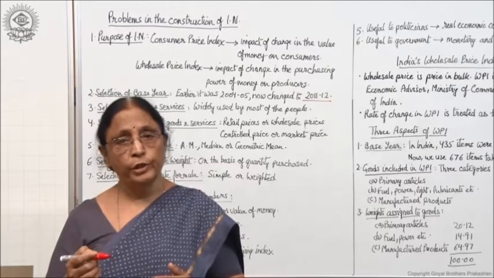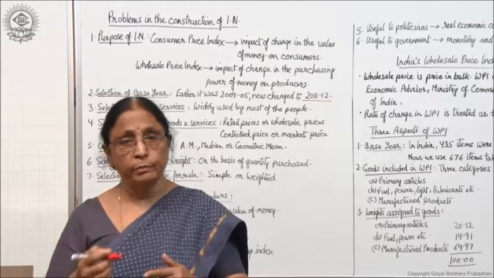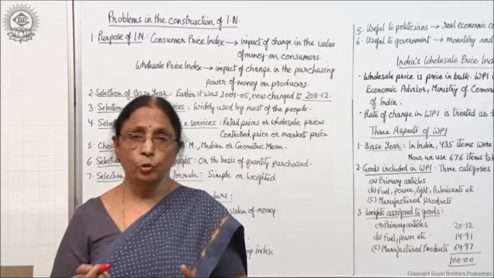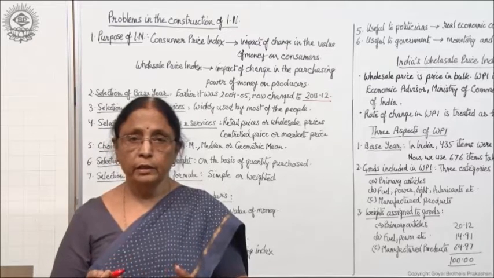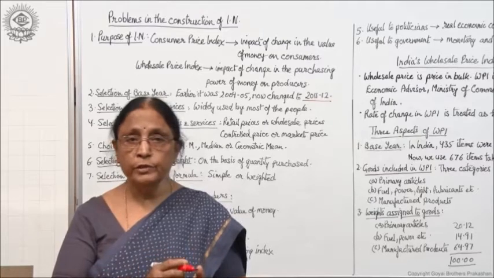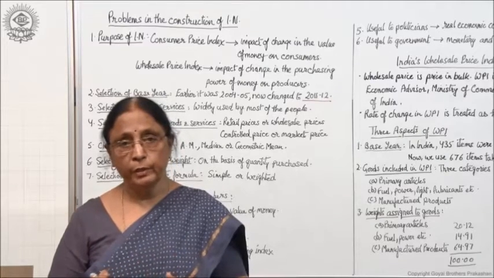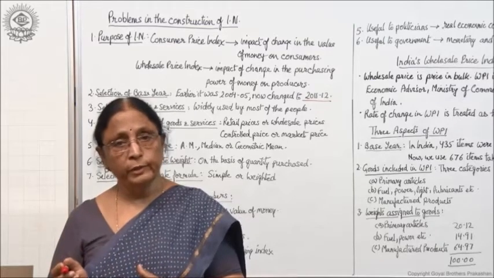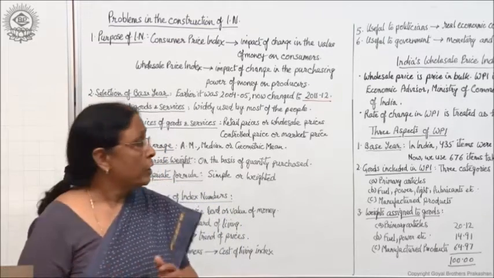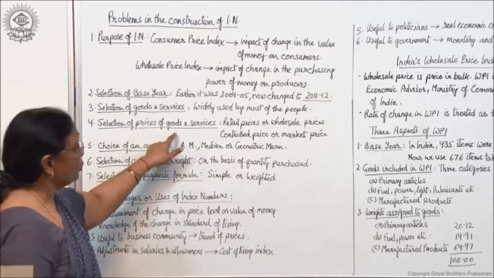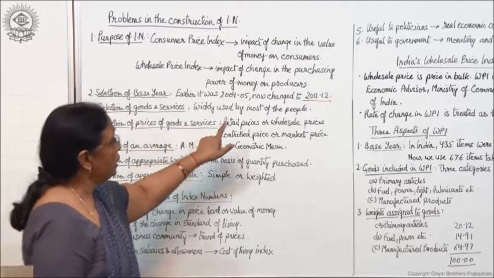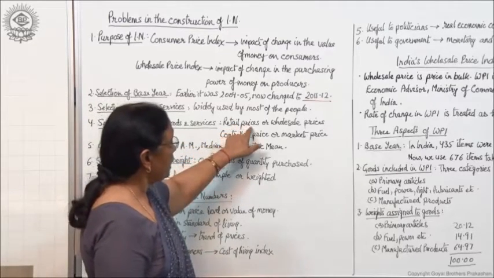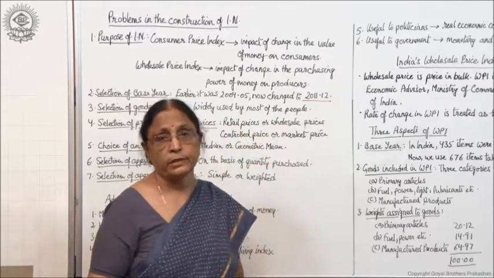When sellers are selling the commodities in bulk, then they charge wholesale prices, and otherwise in small units, then we charge retail prices, and normally retail prices are higher than the wholesale prices. Okay, so when we are selecting the prices of goods and services, we have to see whether to take the retail prices or wholesale prices.